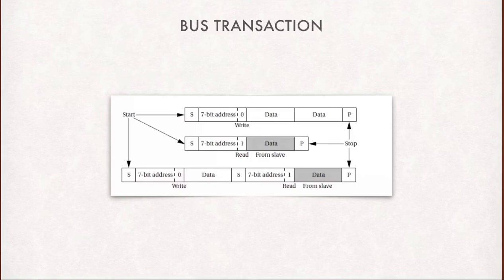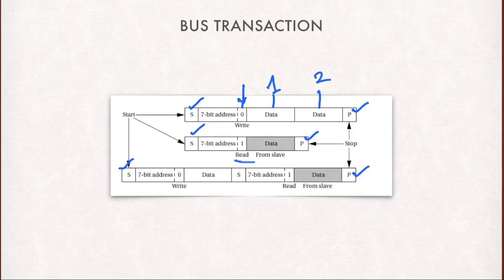In the bus transaction, you can see that we have a start bit S, and a stop bit P. In the first one, there is a write signal, which means 0. After that, two 8-bit bytes of data are transmitted, the first byte and the second.